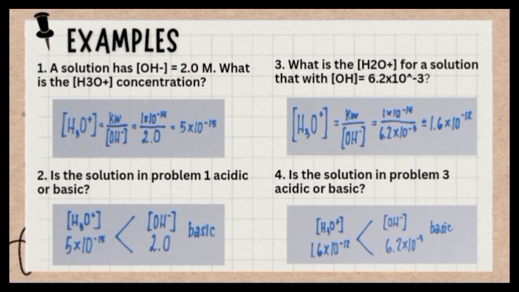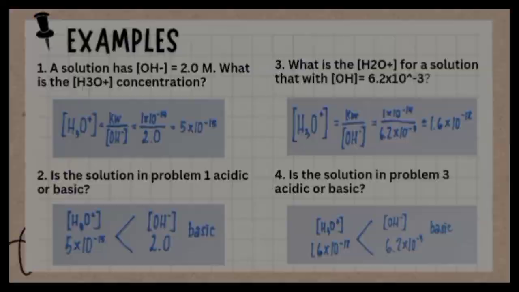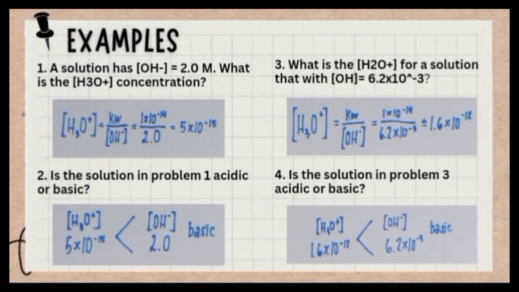Question number 4. Is it acidic or basic? So we are going to compare H3O+ to OH-. H3O+ is 1.6 times 10 to the minus 12. OH- is 6.2 times 10 to the minus 3. The 10 to the minus 3 is greater than the 10 to the minus 12. So again, the solution is basic.